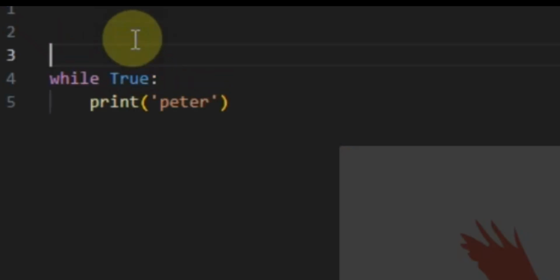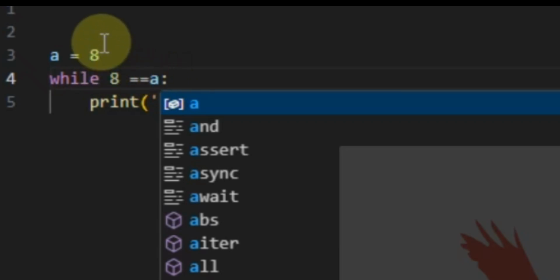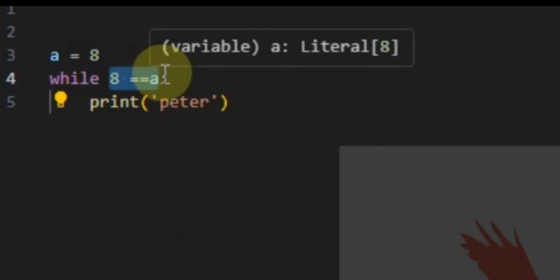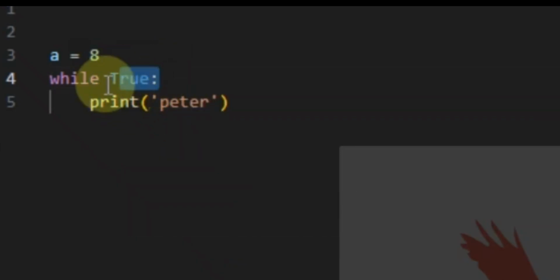Instead, I can say while a is equal to 8. What does it mean? 8 is equal to a. I will know that a is equal to 8. So this is a true condition, but instead of going through this, I can shorten it by writing True to just make a true condition here. Once that is done, then I have the colon that is here.